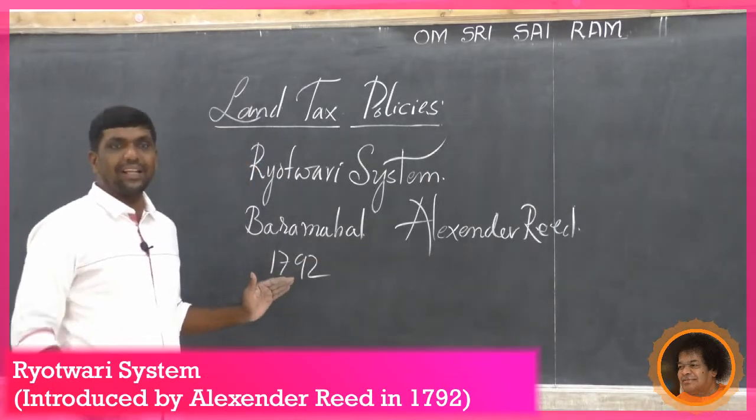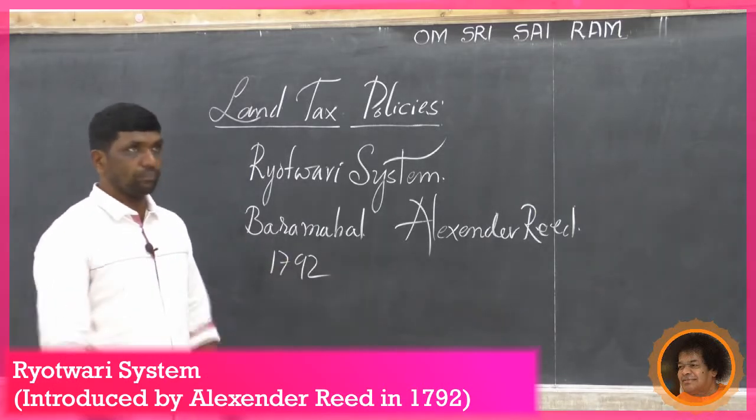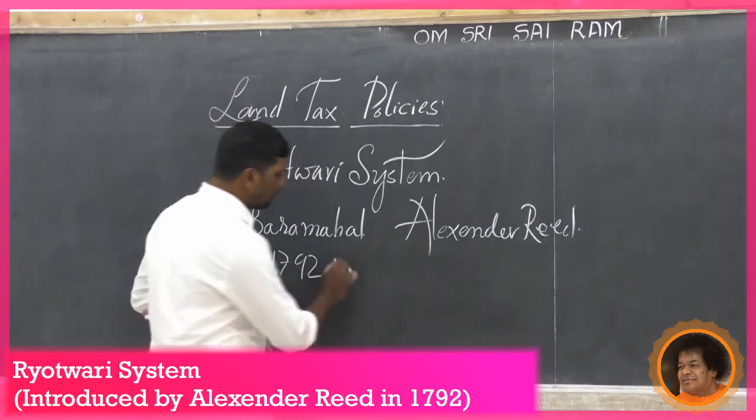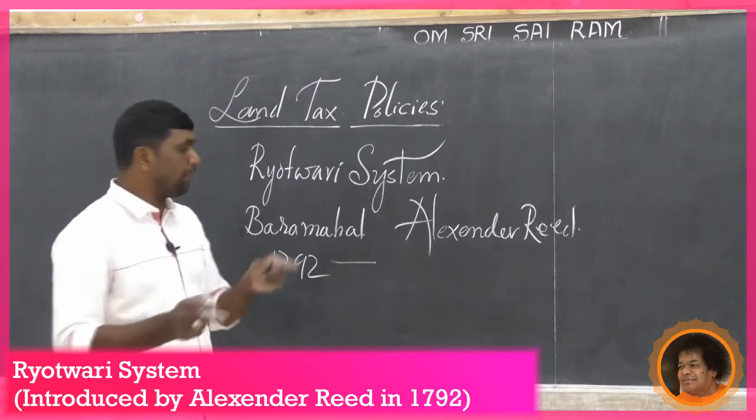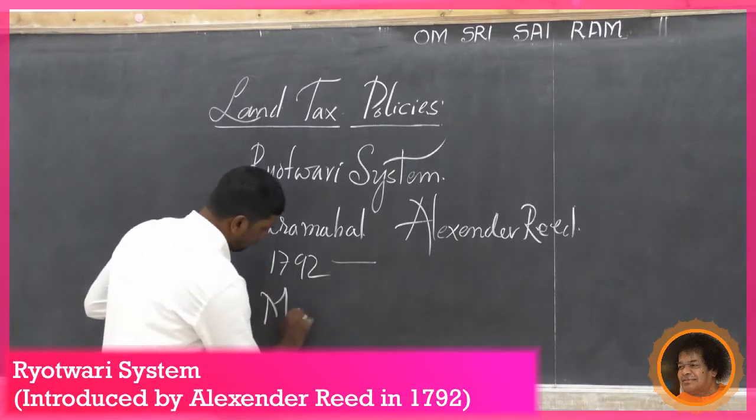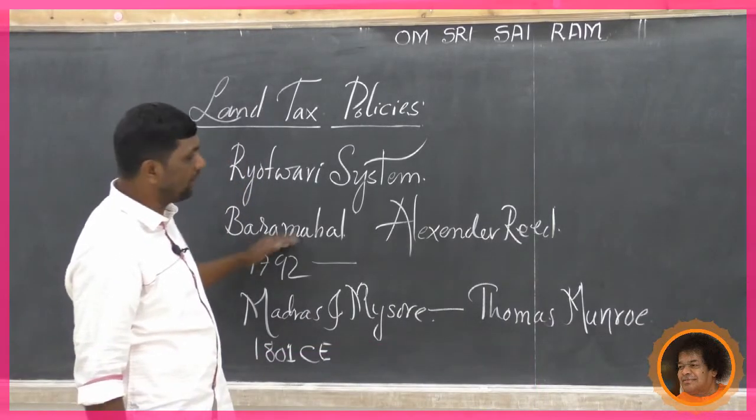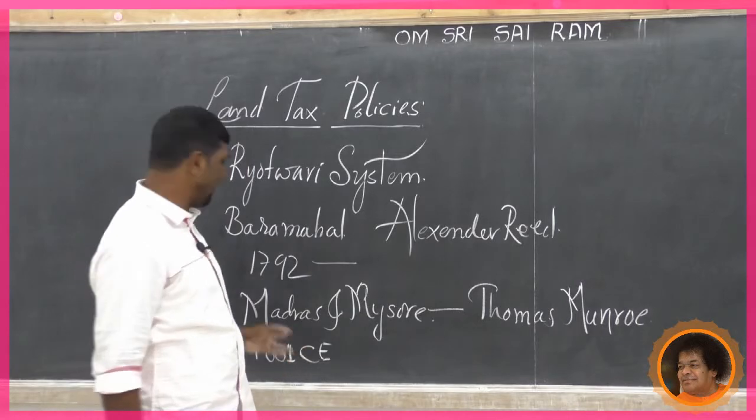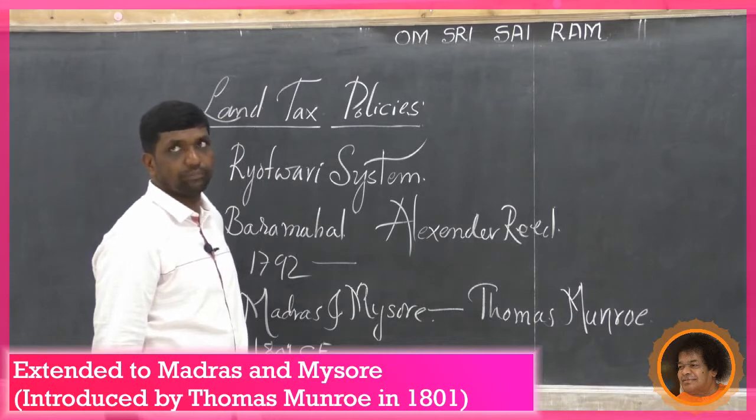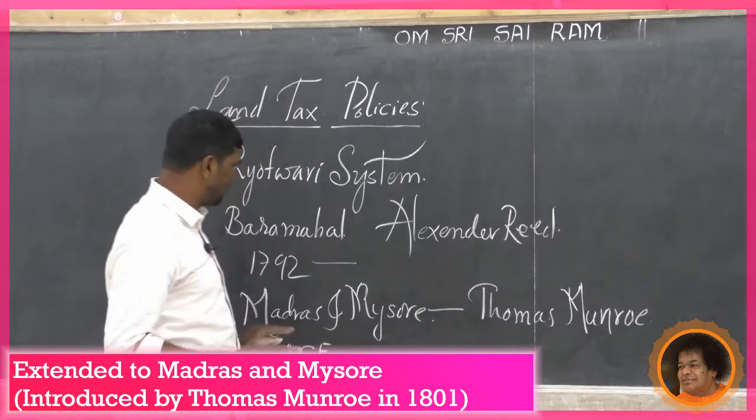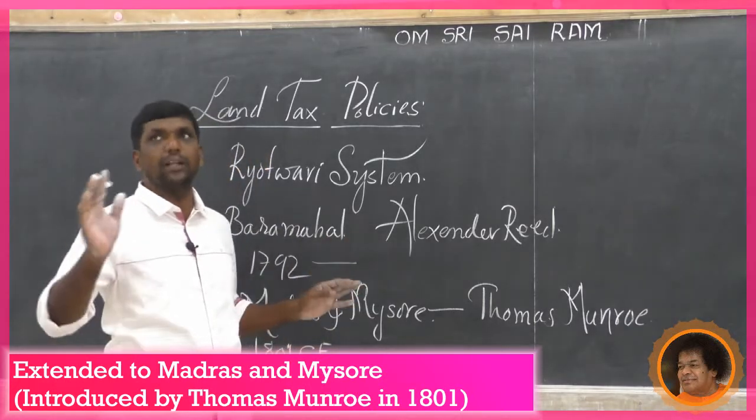This system was later implemented in the Madras and Mysore regions by Thomas Munro in 1801. Who introduced it? Thomas Munro introduced the Rayatwari system in the Madras region and Mysore region. At first it was introduced in the Baramahal region by Alexander Reed, and later it was extended to Madras and Mysore by Thomas Munro in 1801. Most of these regions had become part of the British Empire during that time.